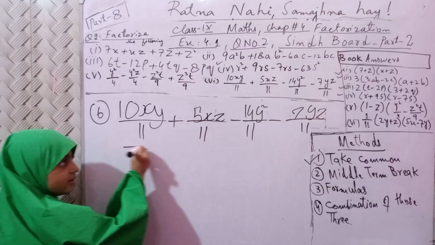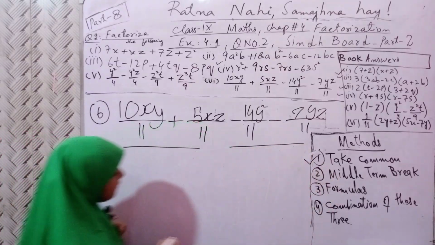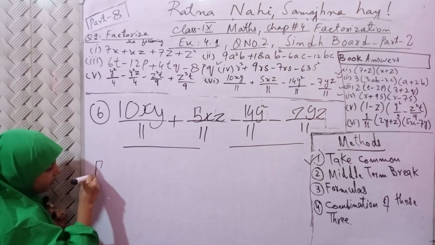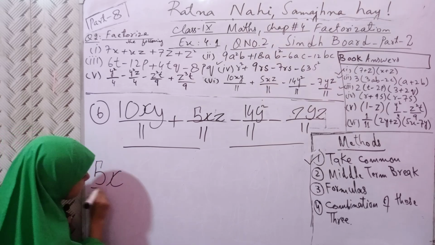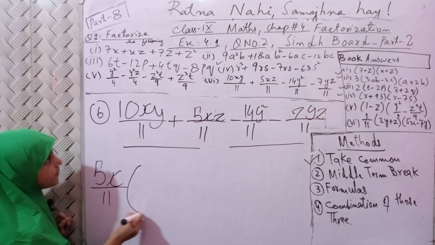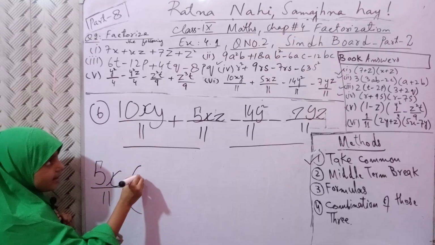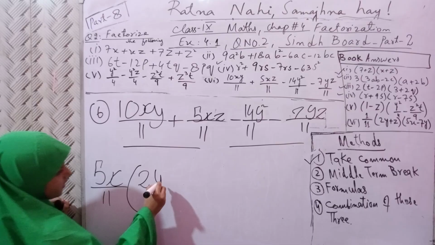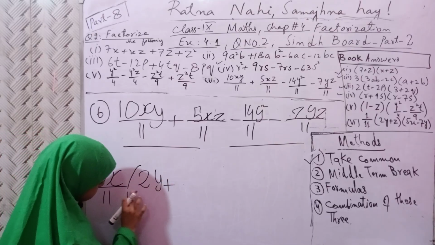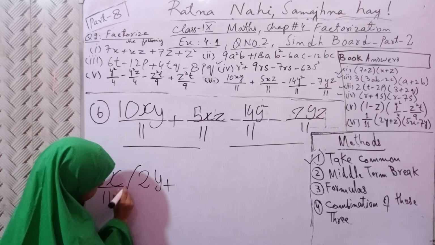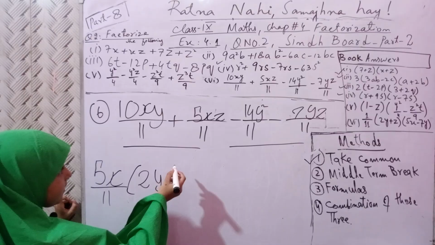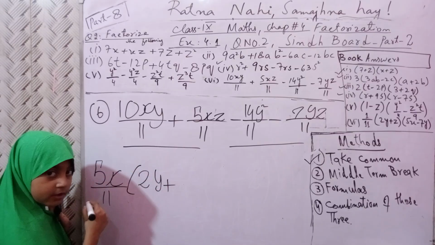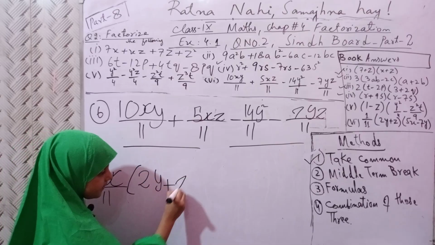Now, this pair and this pair. First of all, numbers 10 and 5. 5 is common and x is common. Down 11. 5 2s are 10, 2y is remaining. Plus sign. 5 and x is out, 5 is out. Which thing is remaining? z.